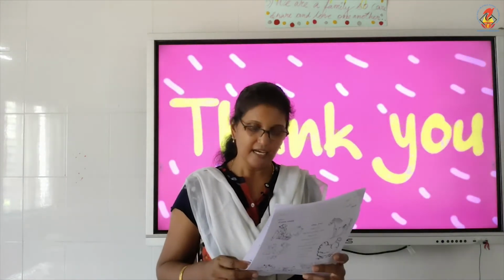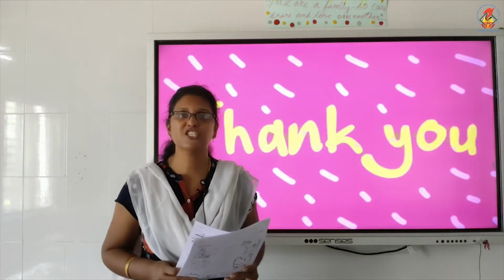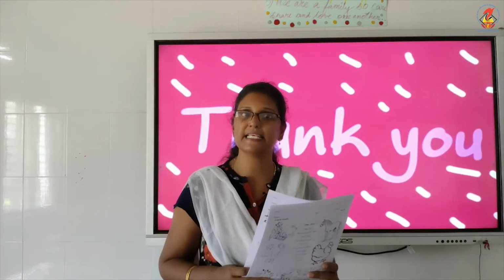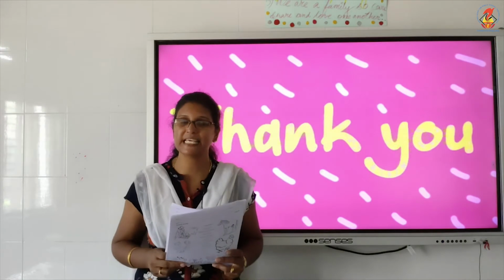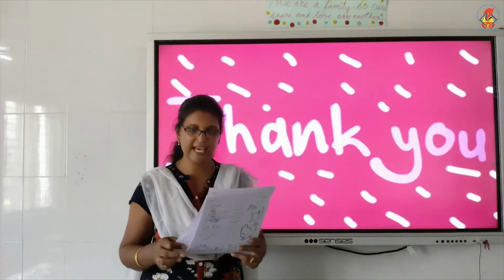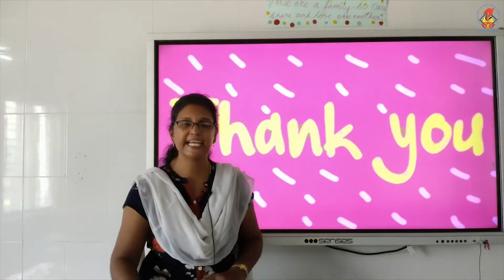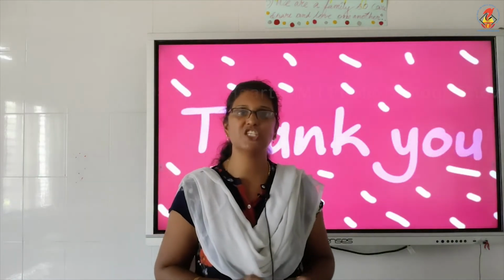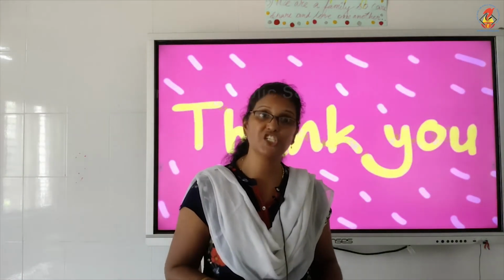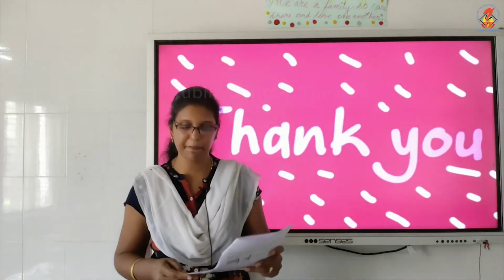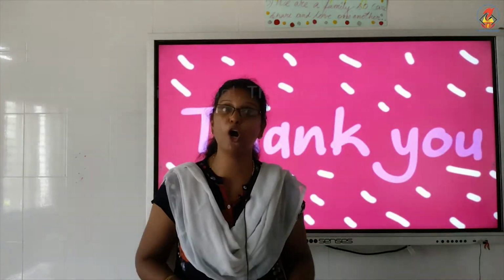Let's repeat horse. H-O-R-S-E, horse. Next, we have sheep. S-H-E-E-P, sheep. Now, little ones, turn your page to page number 104.